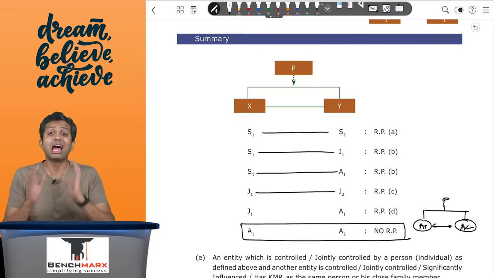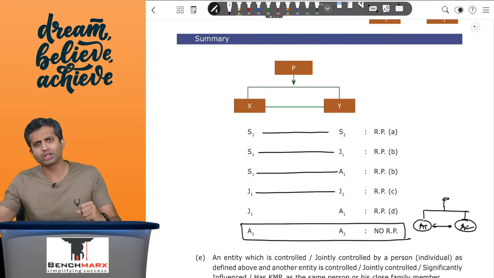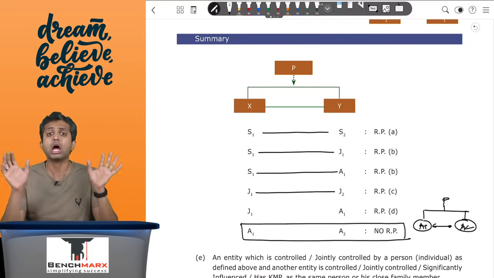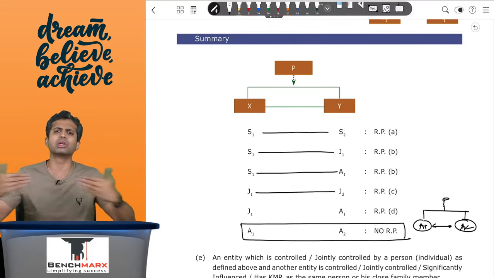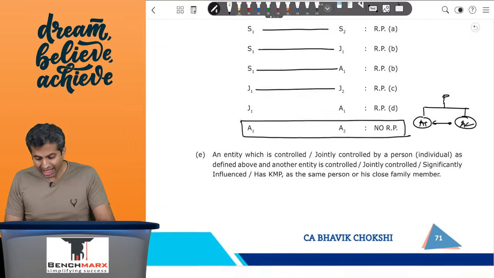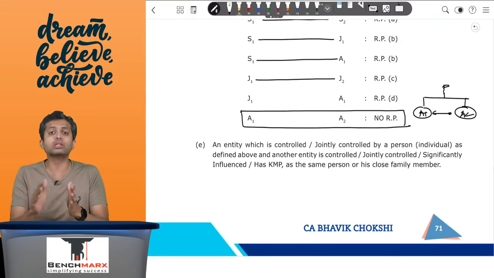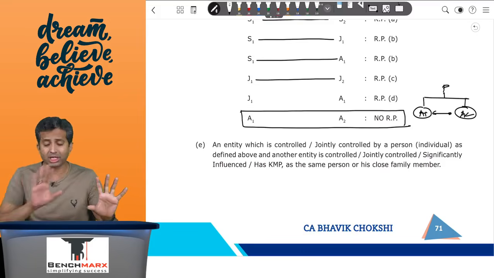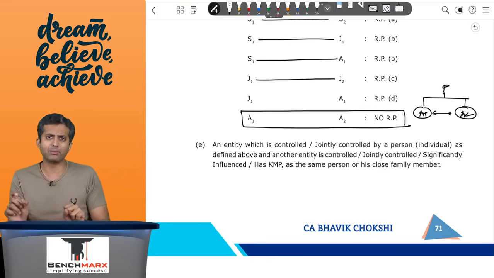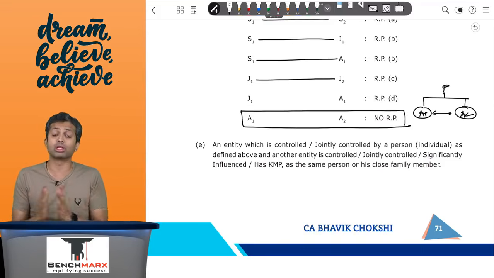Remember the general rule, there has to be control or joint control at one of the places, and then there can be control, joint control or significant influence at the other place to have a related party relationship. You can't have significant influence in both places and say that there is a related party relationship between the two. That is even substantiated in point E, where there can be a person, including the close family member of that person, who should have control or joint control in one of the entities, and that same person or their family member should have control, joint control or significant influence or a key managerial relationship in the other party. In that case, there is a related party relationship.